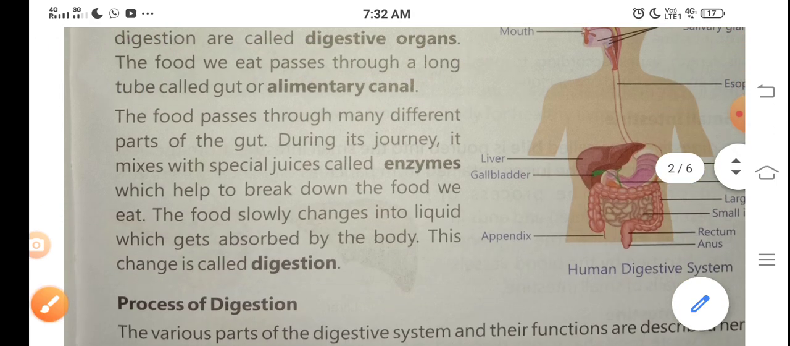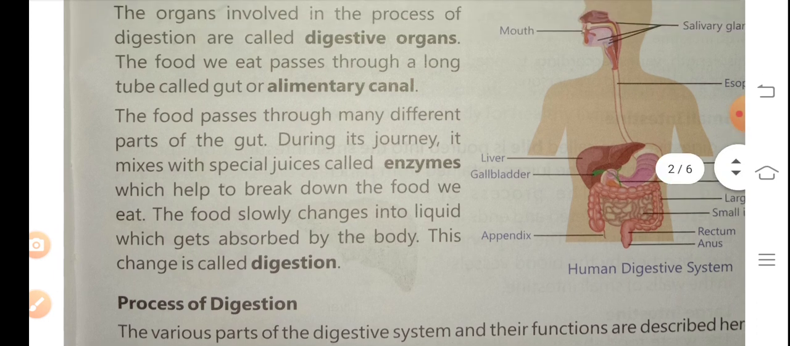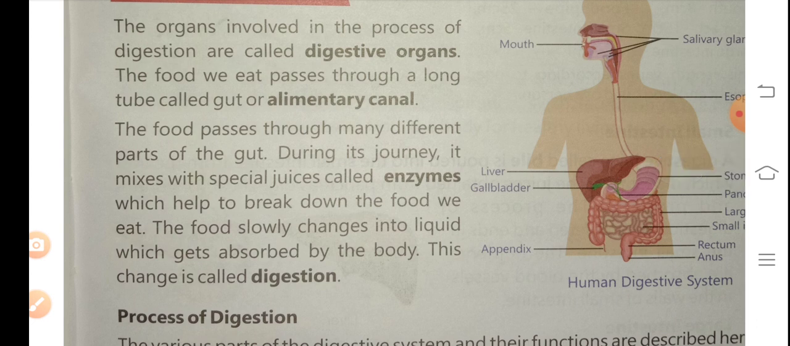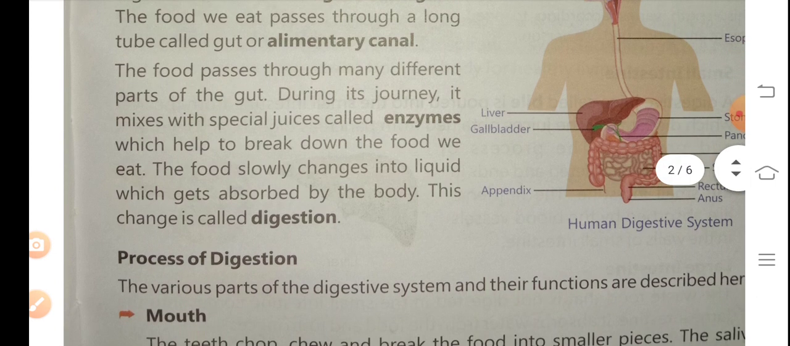Is that clear? Next, the food passes through many different parts of the gut. During its journey, it mixes with special juices called enzymes. So here is another question: what is an enzyme? During its journey the food mixes with a special juice, and those juices are called enzymes, which help break down the food we eat.